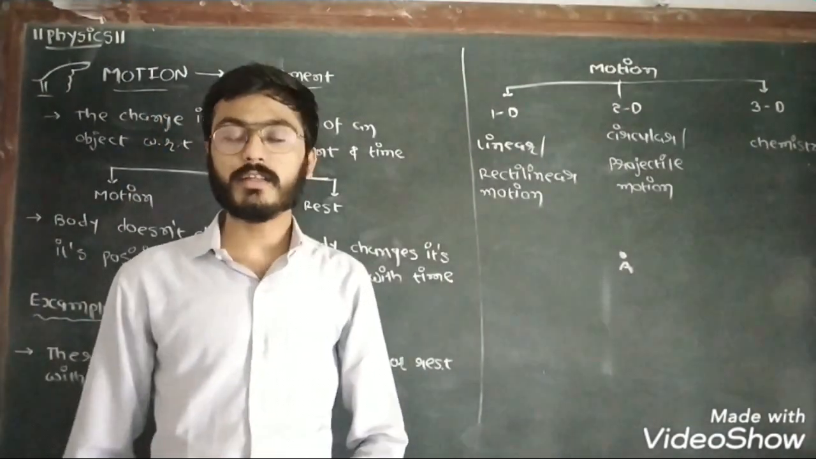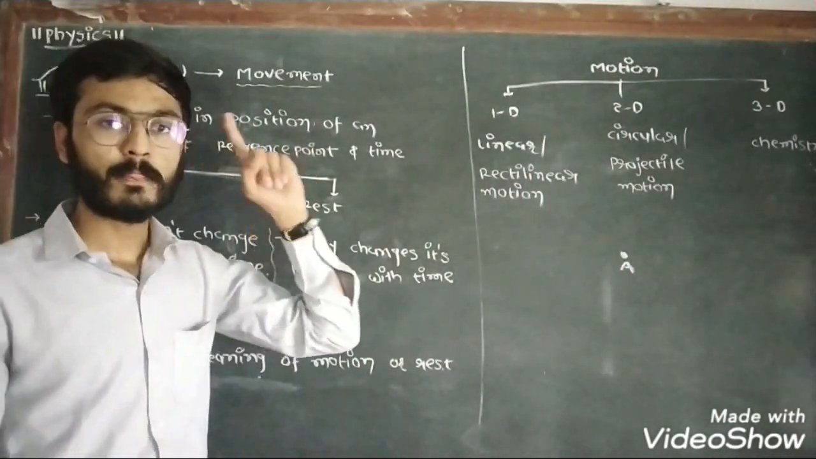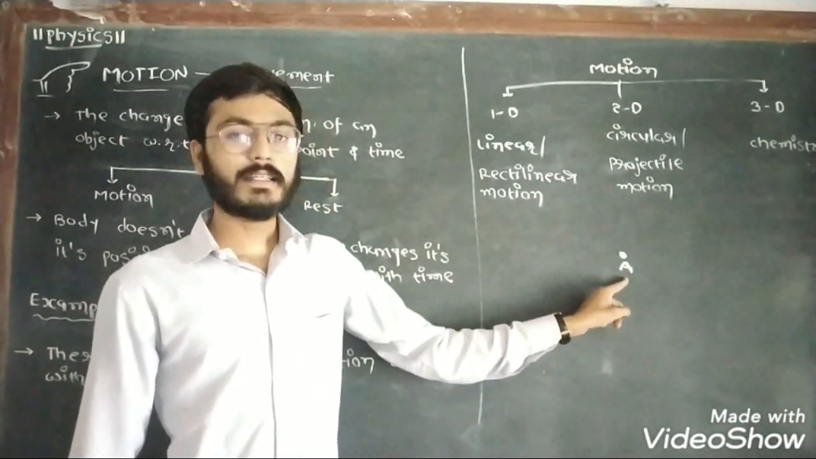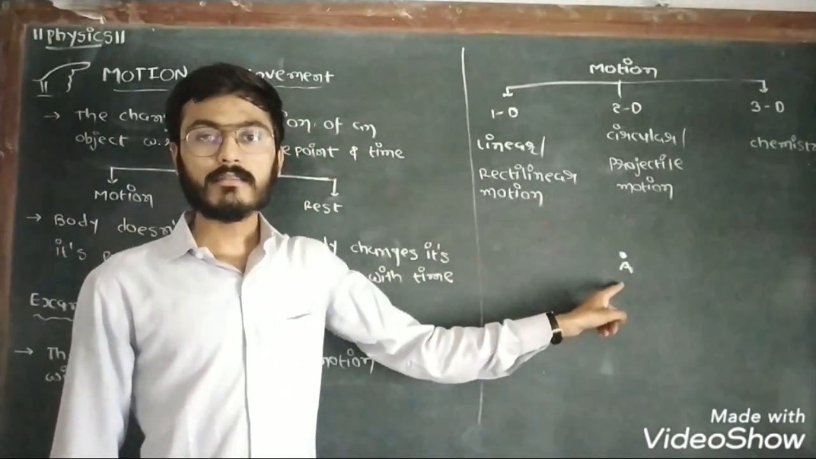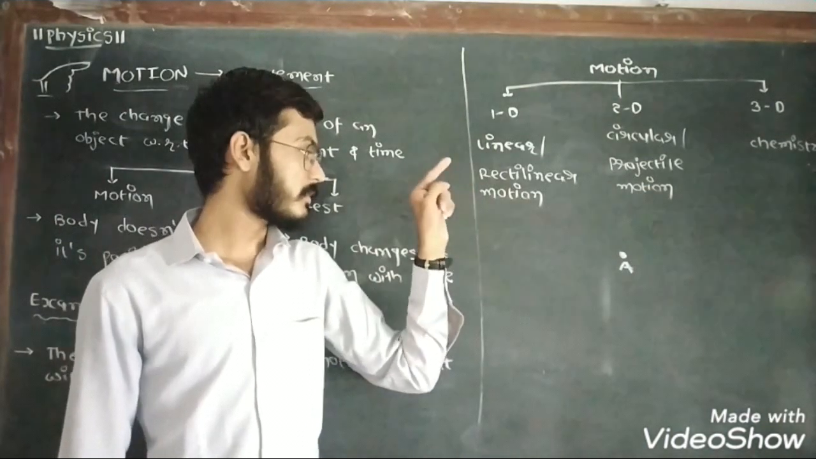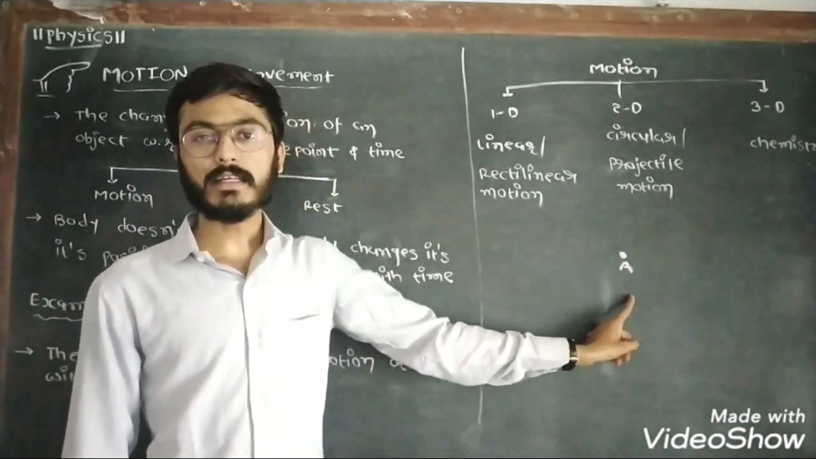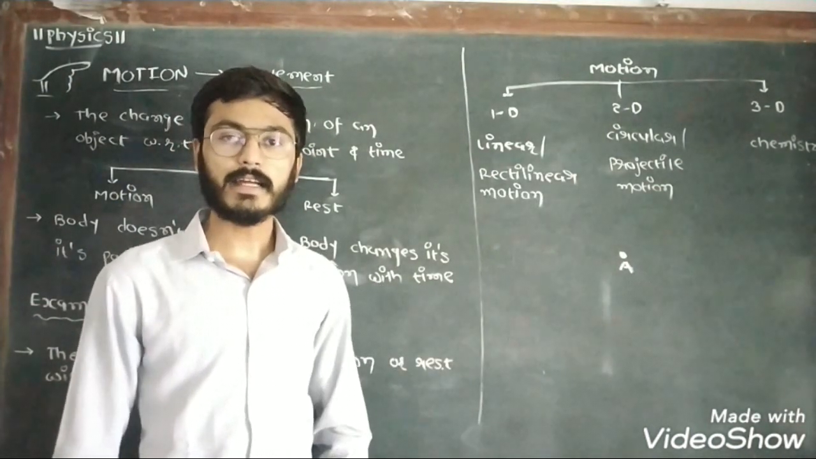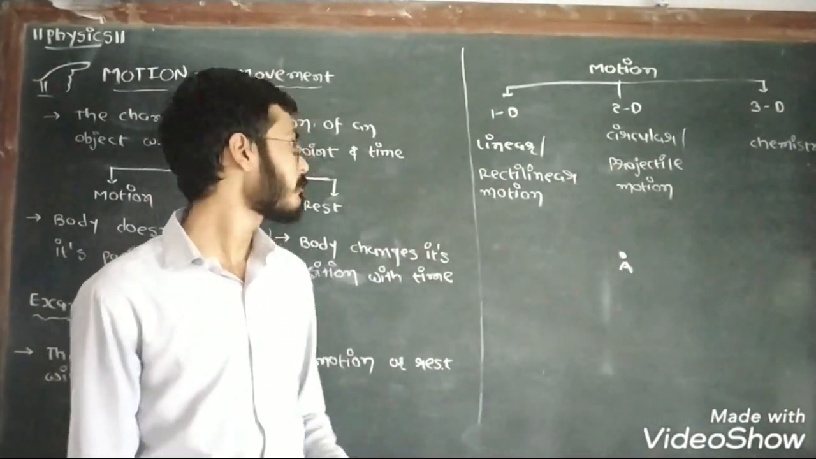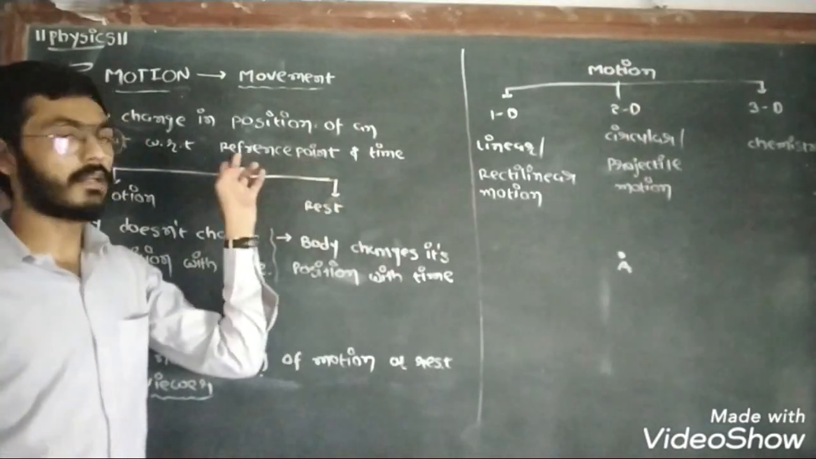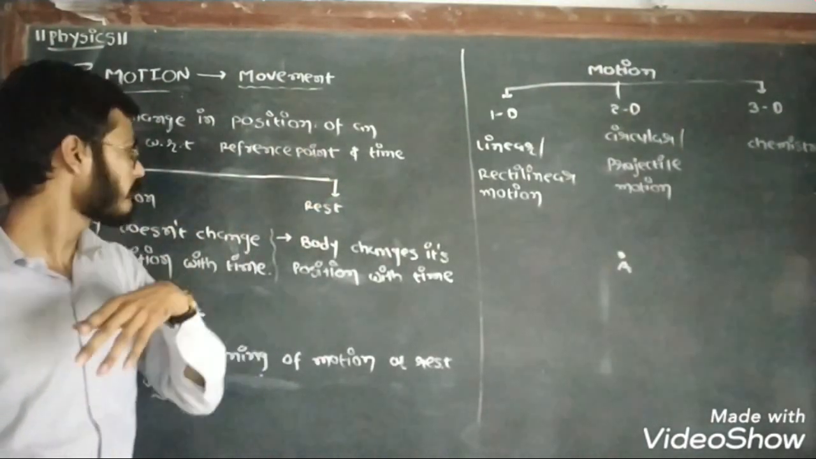Now we will discuss the meaning of reference point. Here I am saying that I did movement or I did motion, but that is just because there is one reference point A. Without any reference point, I can't say that I did movement or I did motion. So there is an importance of reference point in motion.